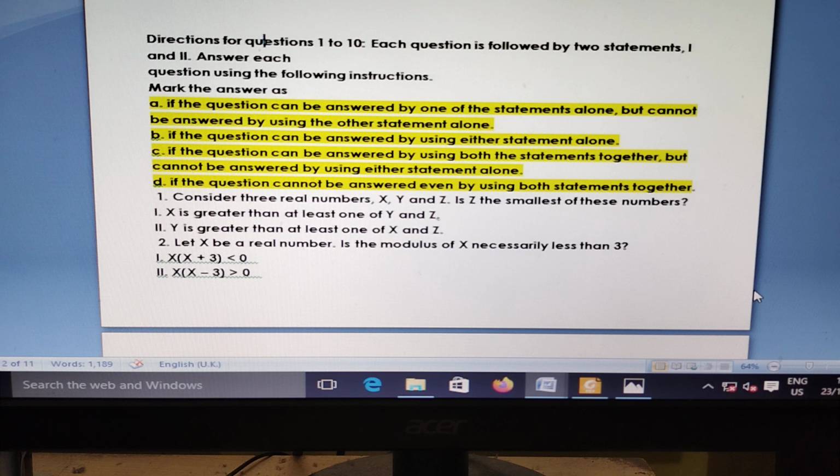If the question can be answered by one of the statements alone but cannot be answered by using the other statement, that is option A. If the question can be answered by using either statement alone, option B. If the question can be answered by using both statements together but cannot be answered by using either statement alone, option C. If the question cannot be answered even by using both statements together, the answer is option D. Please go through the question.